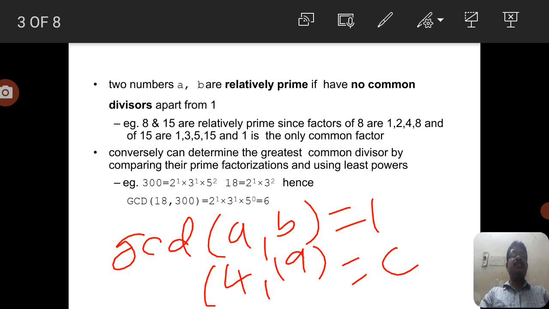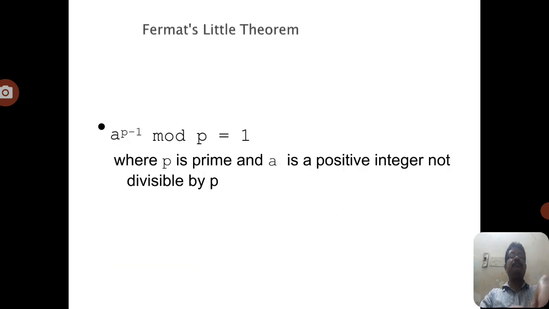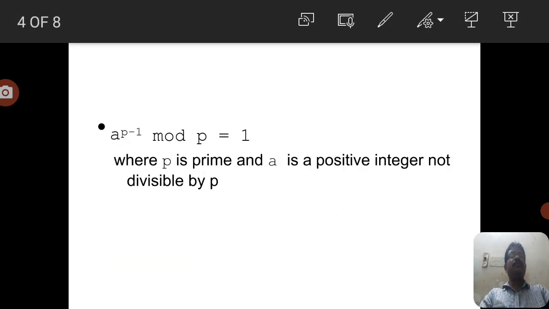In the forward session, we will see how to find the GCD if the numbers given are large. For that problem we can consider Euclid's algorithm. Euclid's algorithm is an algorithm to find the GCD of two numbers with the relevant equation. Now we are going to discuss the next one. Before we go to Fermat's theorem, here we can observe the concept of Euclid's algorithm.